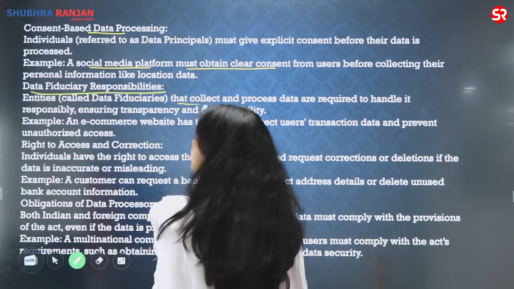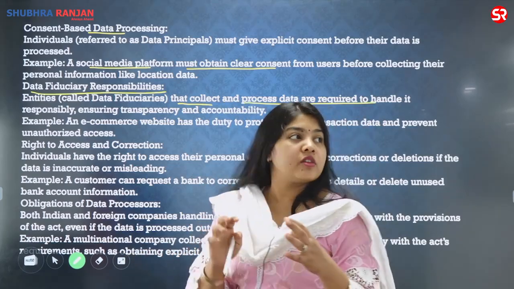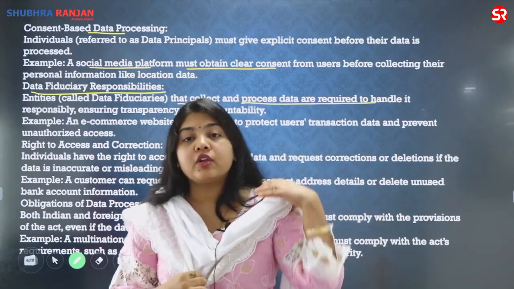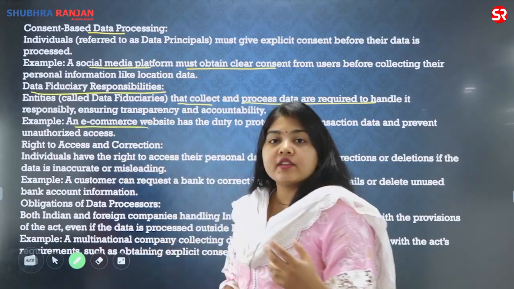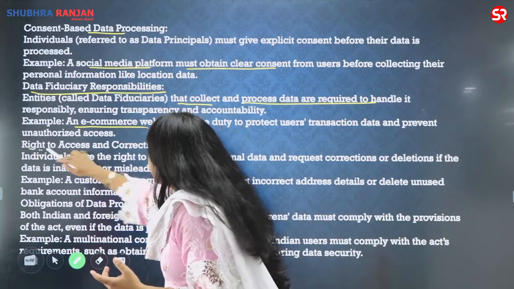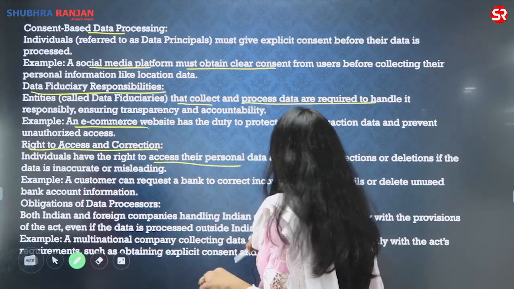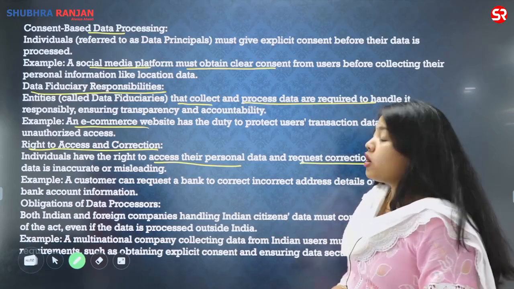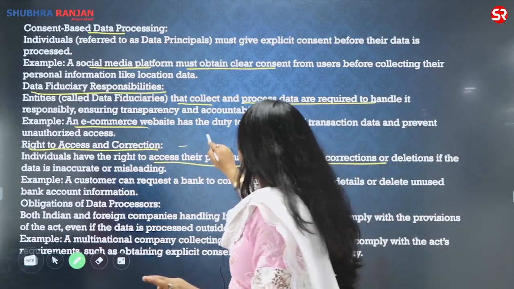That is, the entities which are collecting and processing the data are supposed to handle the data very carefully and responsibly. An e-commerce website, for example, cannot simply sell the data. It has the duty to protect. Right to access and correction: individuals have the right to access their personal data and request correction or deletion. That is, I want to be forgotten. So the right to be forgotten.